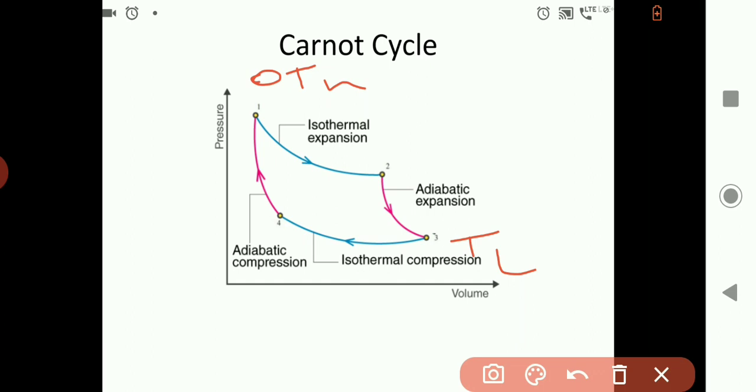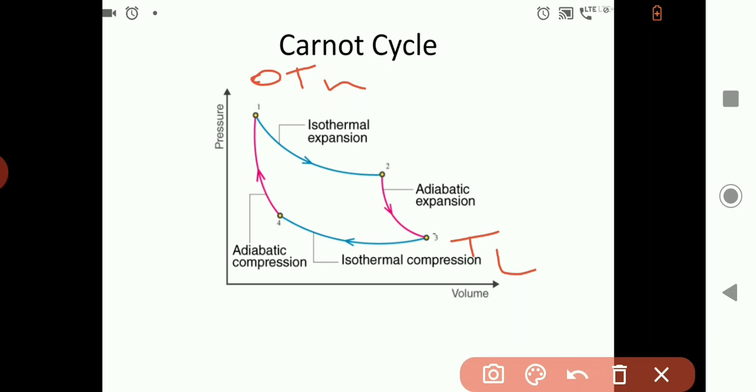To maintain constant temperature in this process, we have to carry out this process quasi-statically, so that we can maintain the temperature constant. For achieving this, the piston speed should be very slow.